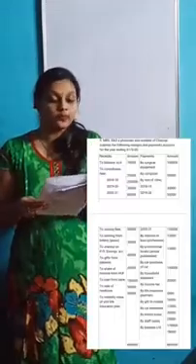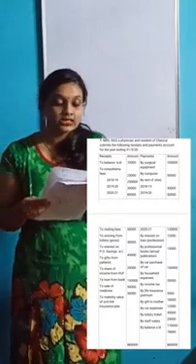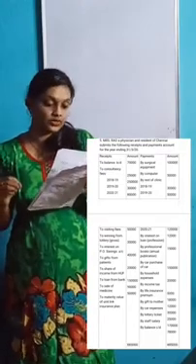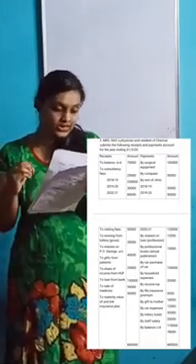Fifth problem. Mr. Rao, a physician and resident of Chennai, submits the following receipts and payments account for the year ending 31st March 2020. So here you have two columns, one is receipts and the other is payments. First I will read the receipts.